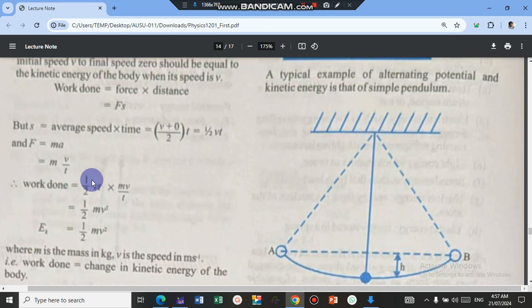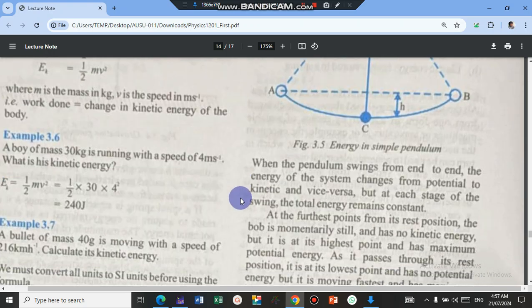The work done will be half vt for the s, and for the force it will be mv over t. So t will cancel t, and from here we have half, and then v times v will be v squared. That's why we have half mv squared. So kinetic energy is half mv squared, proven from the formula for work done.